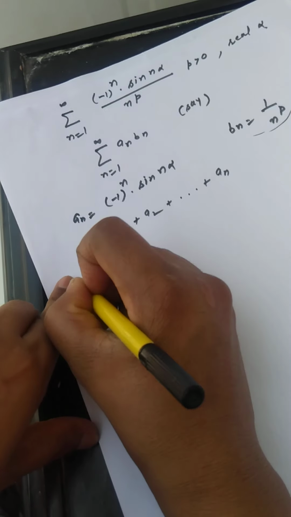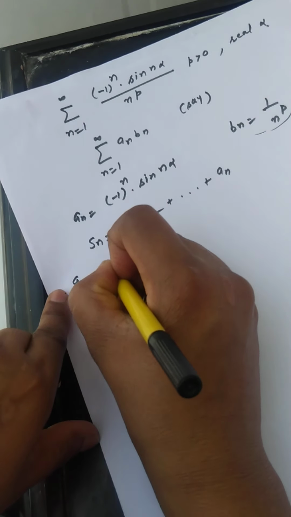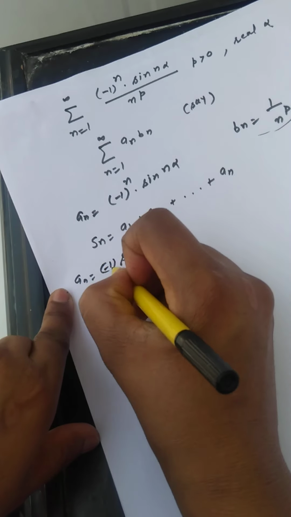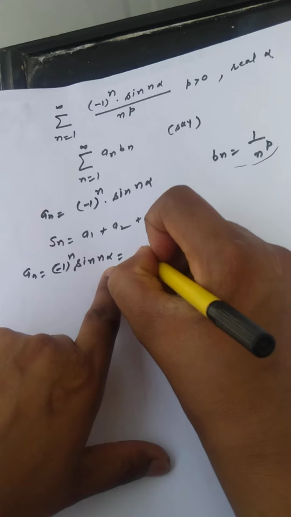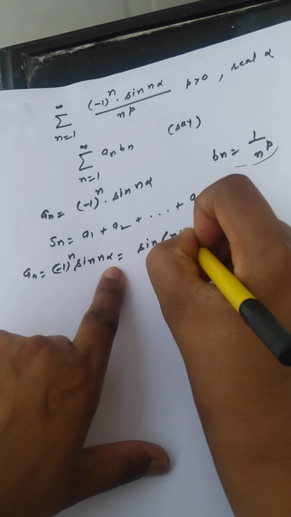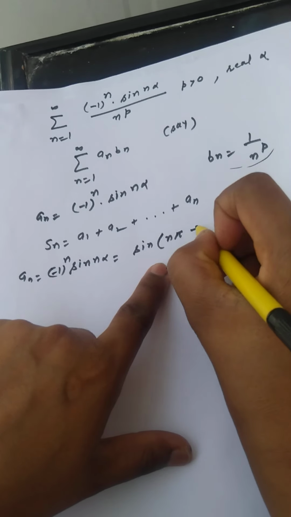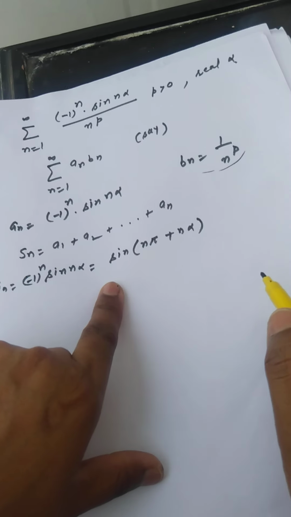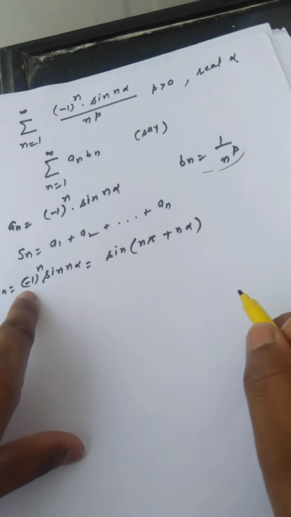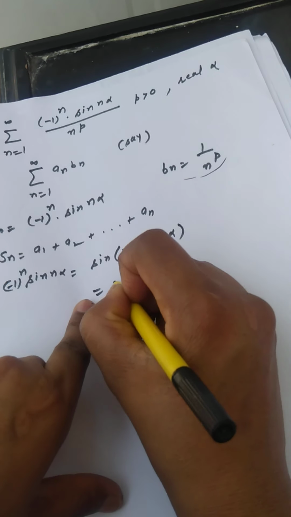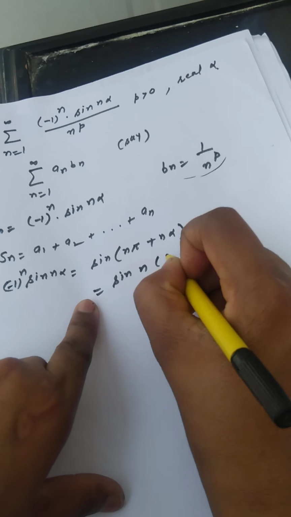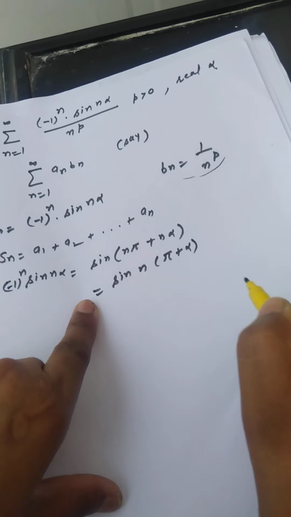First we write a_n as (-1)^n sin(n alpha). You can write it as sin(n pi plus n alpha), since sin(n pi plus n alpha) is (-1)^n sin(n alpha), and again you can write it as sin n(pi plus alpha).